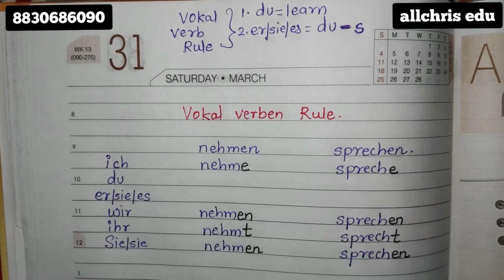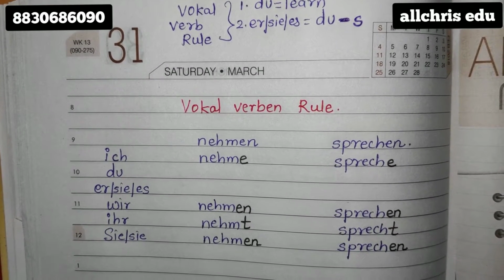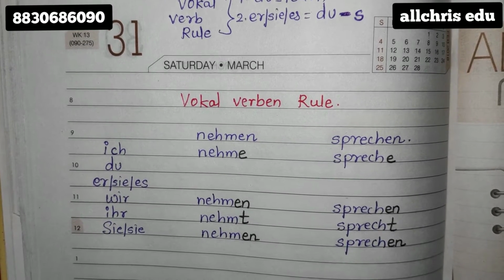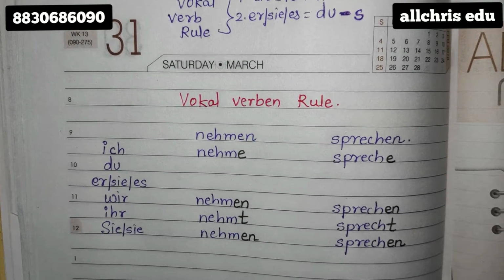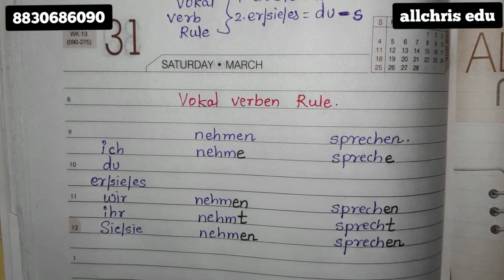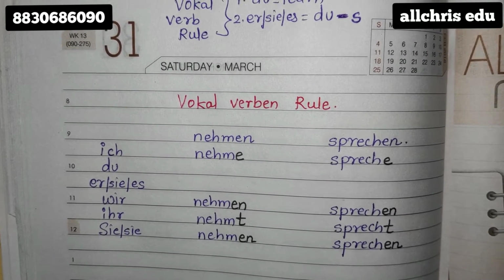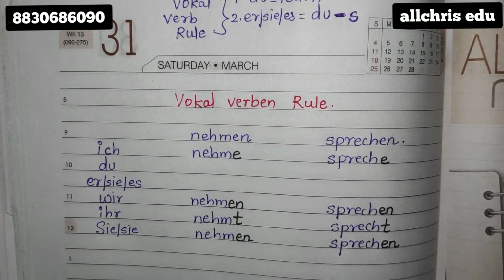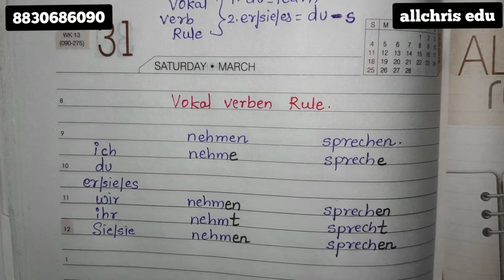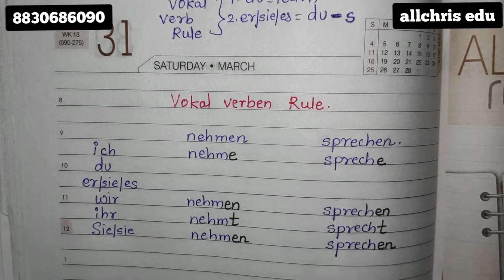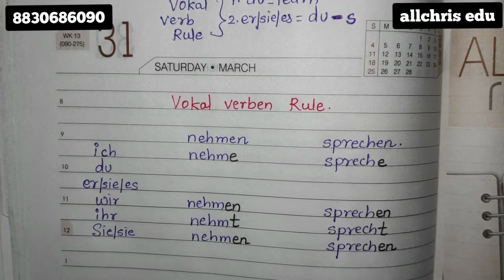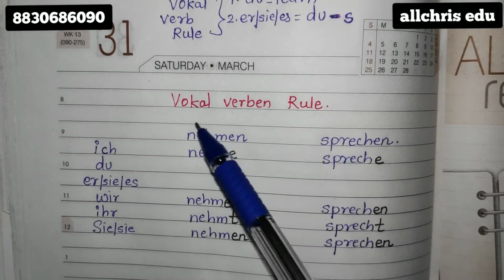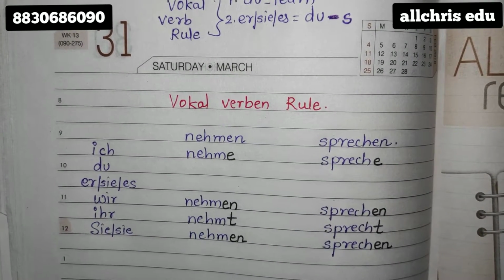Hello students. So today we are starting with the vokal verb en rule. Till now we have done the normal rule, the t/d rule, the s/z/beta rule, the helping verb, and the vokal verb plus s rule, and today the sixth rule we are going to learn is the vokal verb en rule.